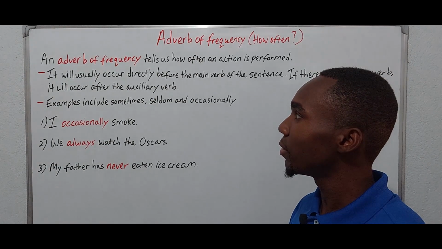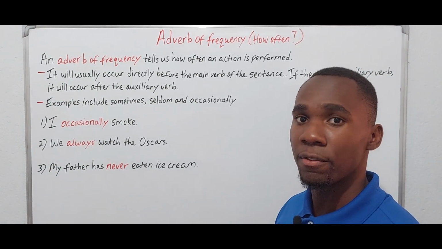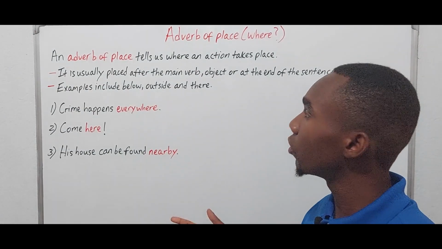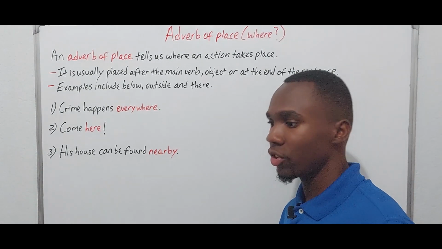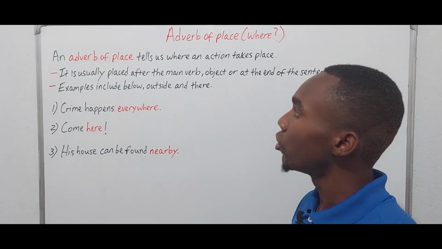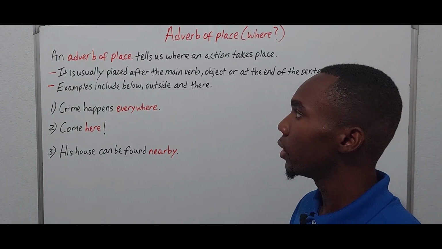So yes, now we're going to go on to another type of adverb, and that would be an adverb of place. Okay, so adverbs of place respond to the question of where, right? So an adverb of place tells us where an action takes place.